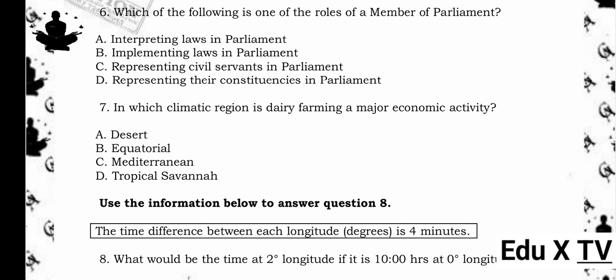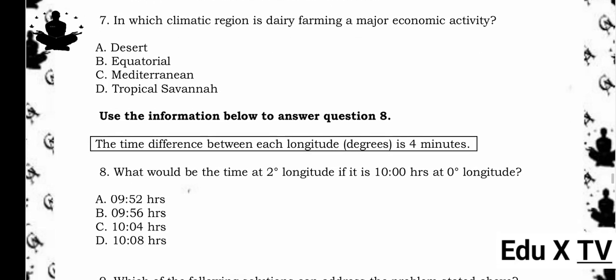7. In which climatic region is dairy farming a major economic activity? A. Desert. B. Equatorial. C. Mediterranean. D. Tropical savanna. The answer is C. Mediterranean. Reason being, dairy farming thrives in Mediterranean climates due to moderate temperatures and adequate rainfall.